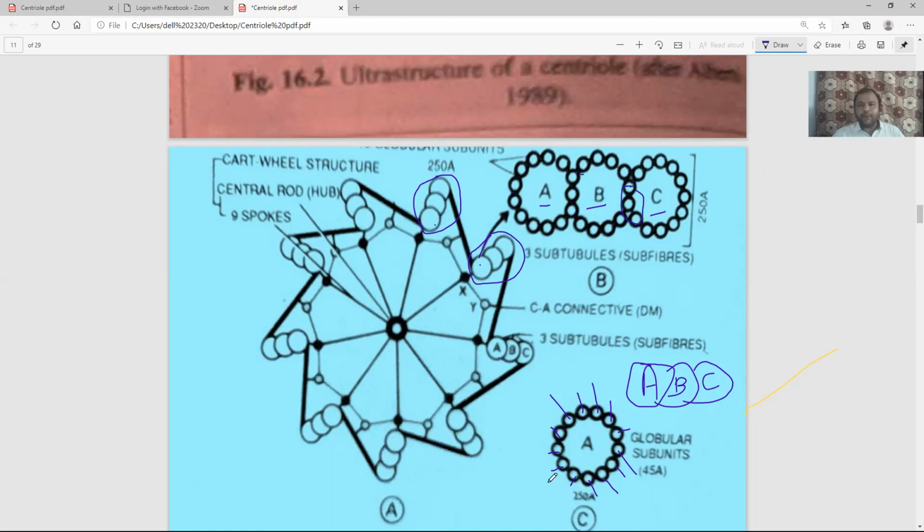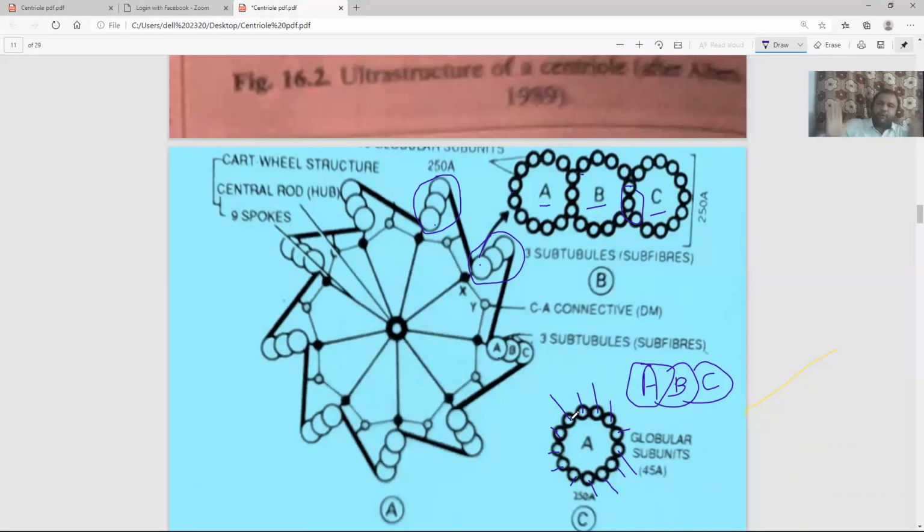So this is the microtubule part, A, B, C. So there are such 9 triplets. Now you also see that not only this structure, there are also some structures within the centriole, and at first sight it looks very messy, like a flower with many things mixed up over here. But once the diagram is in your mind, it will be much easier. So I think this concept is understood. There are 9 such triplets arranged on the periphery of an imaginary center.